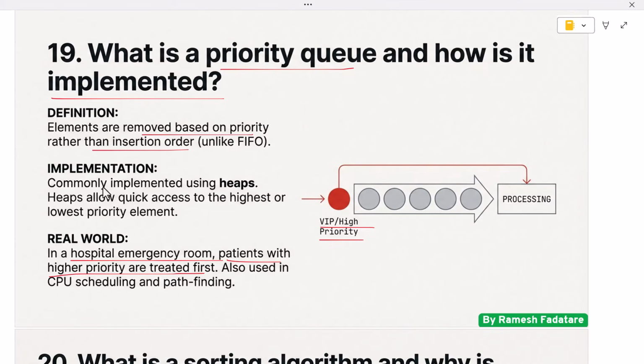Priority queues are commonly implemented using heaps. A heap allows quick access to the highest or lowest priority element. Insertion and deletion operations are efficient, making heaps ideal for this purpose. Priority queues are used in CPU scheduling, path-finding algorithms, and event-driven simulations. Interviewers ask this question to test understanding of priority-based processing and real-world system design.